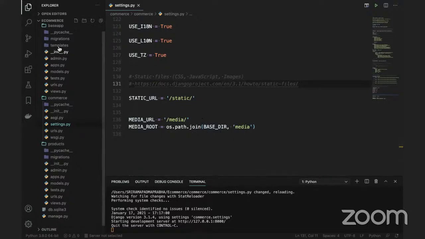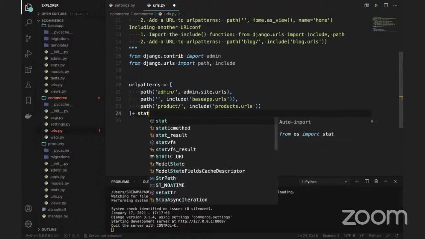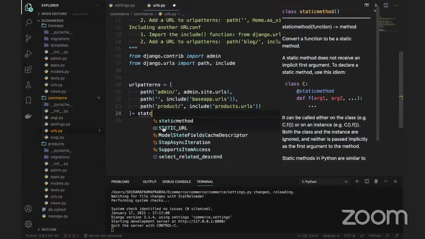And one more important step, you have to go to the commerce URLs, and we need to add the main path here. So we need to add here something called import the static. We need to do some steps here. So static URLs and all these things we need to import here.